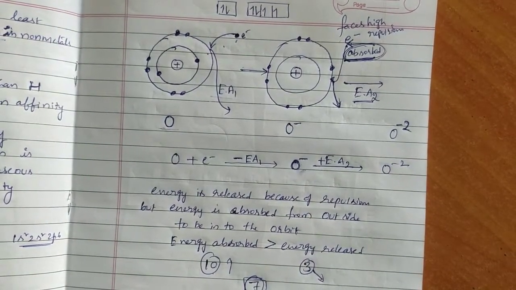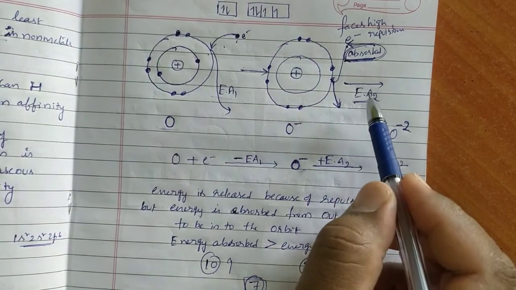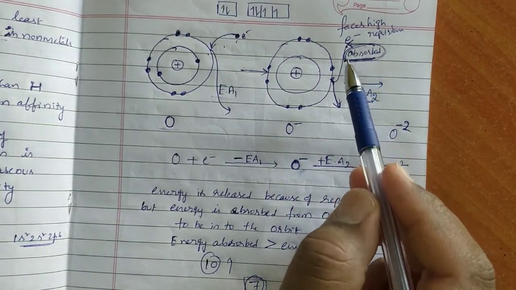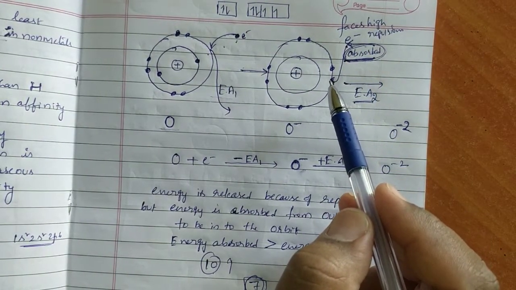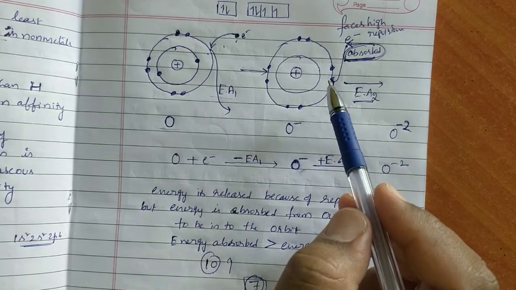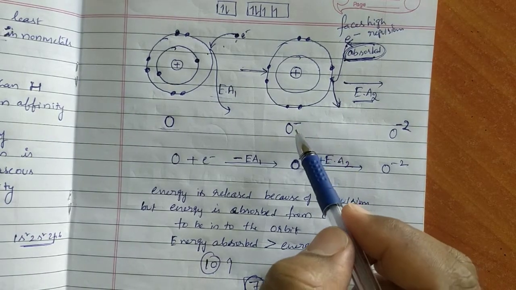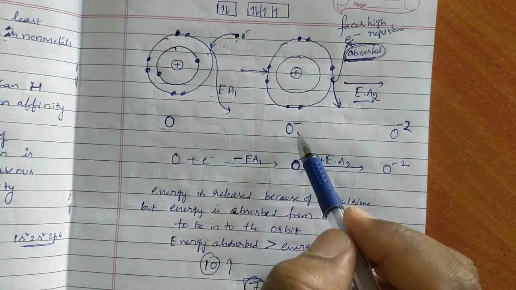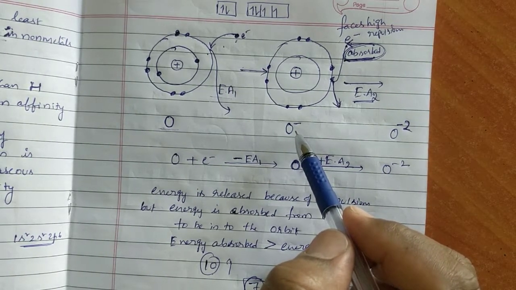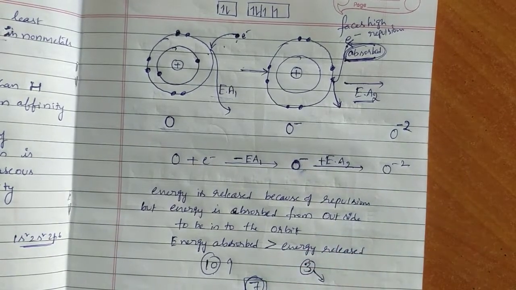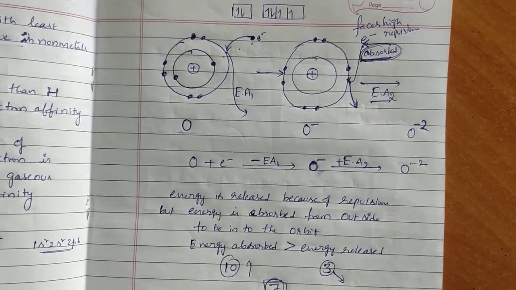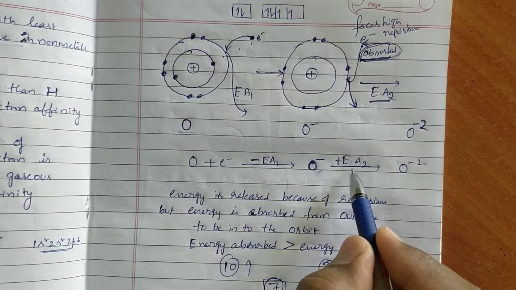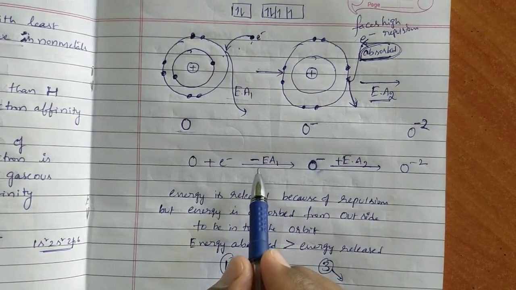I hope now you are clear. What about this EA2? The amount of energy absorbed when one electron is added to a uni-negative gaseous ion. I will write that one definition. So every time EA2 is positive, EA1 is negative.